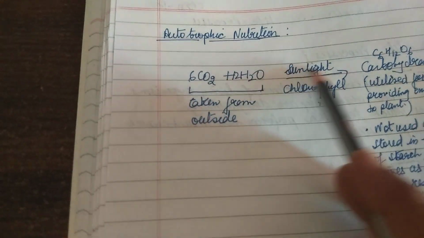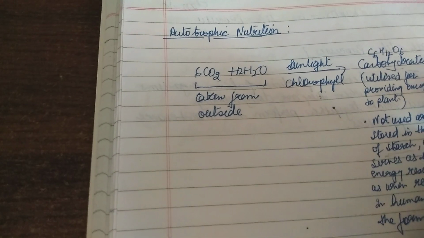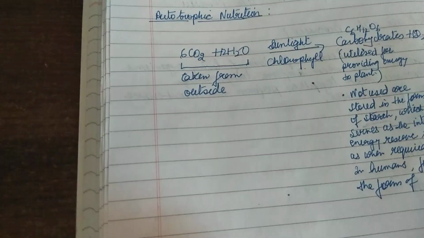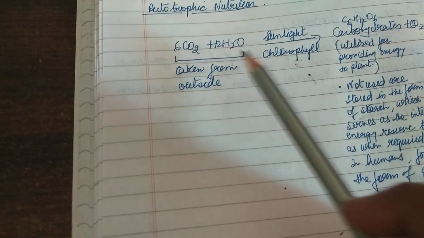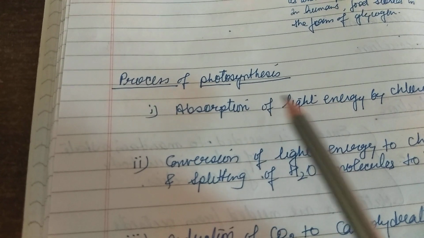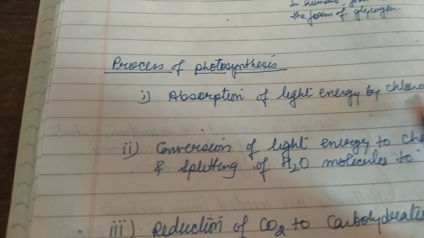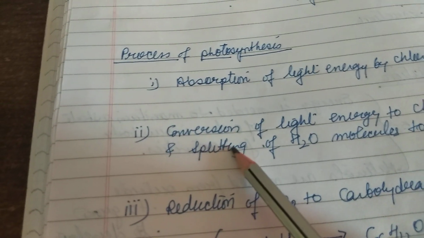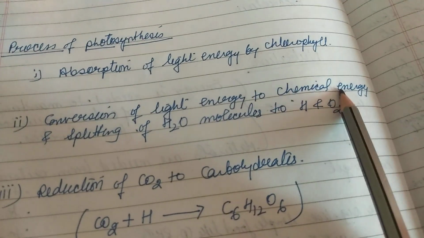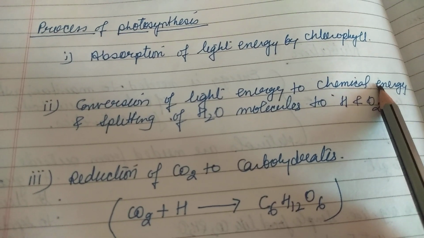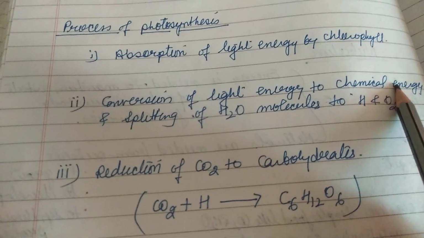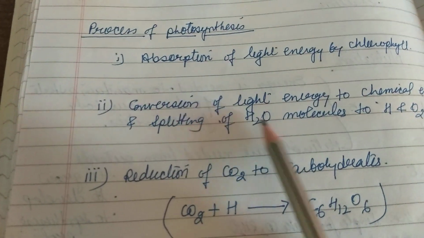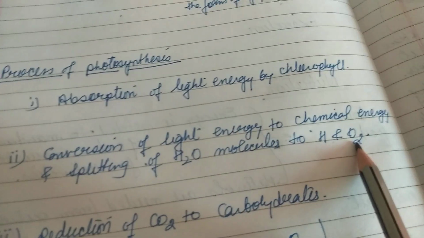Right? So if we study the detail of this equation, how actually it happens. So basically it happens in a stepwise manner. So first, see what happens: absorption of light energy by chlorophyll. Chlorophyll absorbs light energy, and this light energy it converts to chemical energy. Right? And what happened then, this water molecule splits into hydrogen and oxygen.